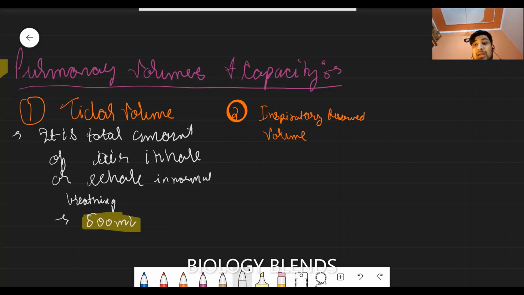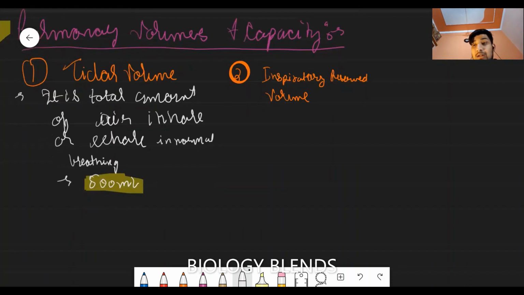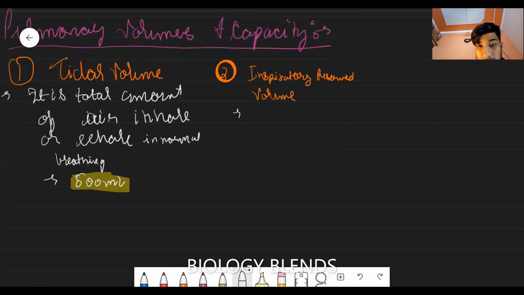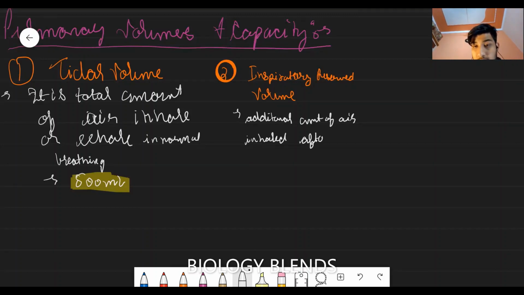This is normal inhalation, and the additional amount of air which I inhale after normal inhalation is the inspiratory reserve volume.